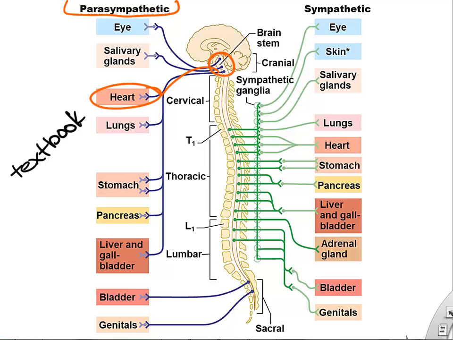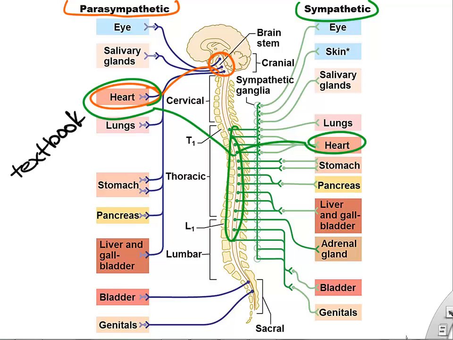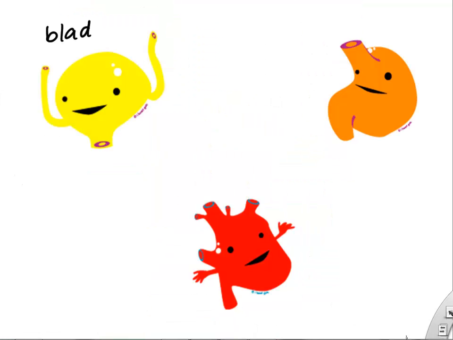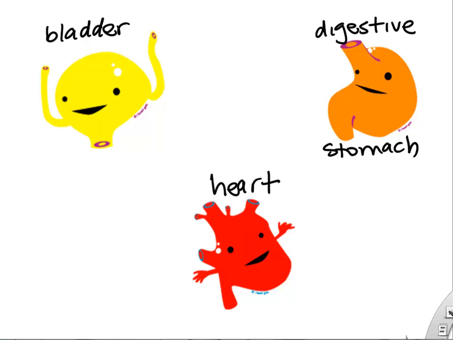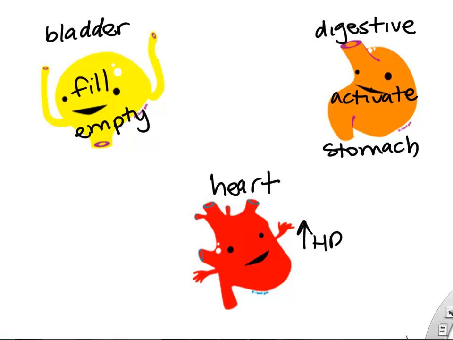And this is just a textbook diagram. If you prefer that, you can pause it and check it out. But you can see the parasympathetic and the sympathetic wiring to the same organs comes from different regions. Okay, let's look more specifically at what these wiring systems do differently to our bladder, our stomach, and our heart.